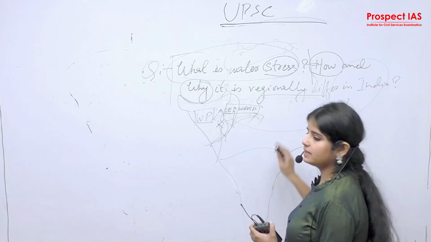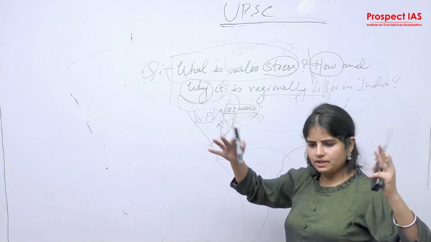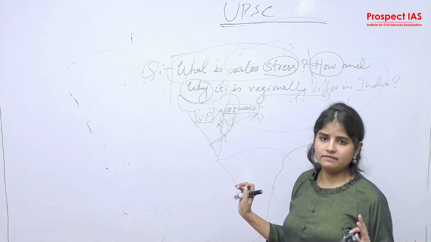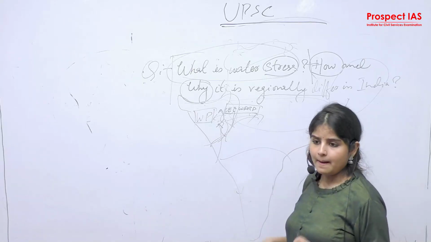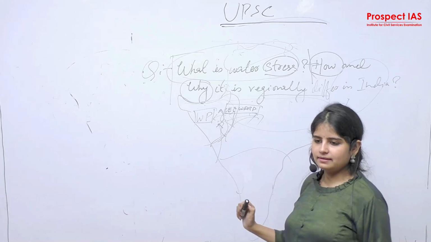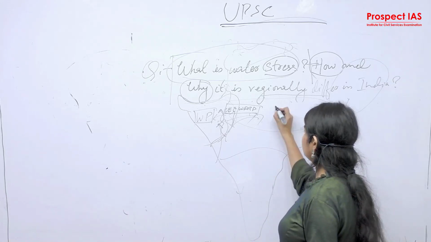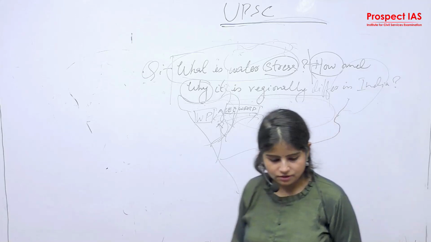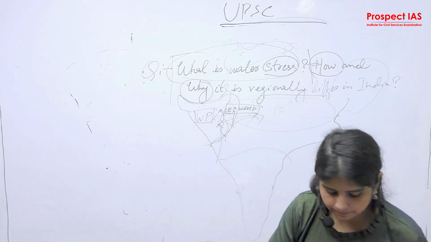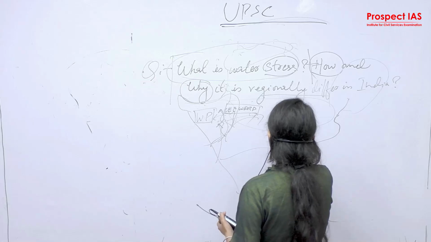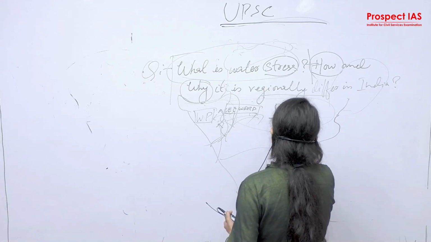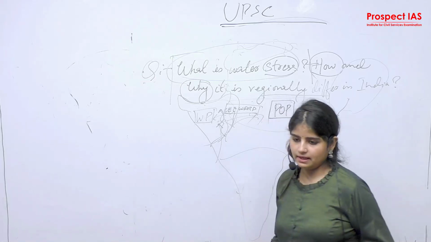Here the orographic rainfall means direct evaporation and condensation. That's called orographic rainfall. It happens in central India. But why is there water stress in central India? Because of population. The concentration of population in UP, Bihar, Madhya Pradesh, Punjab, Haryana is very high.